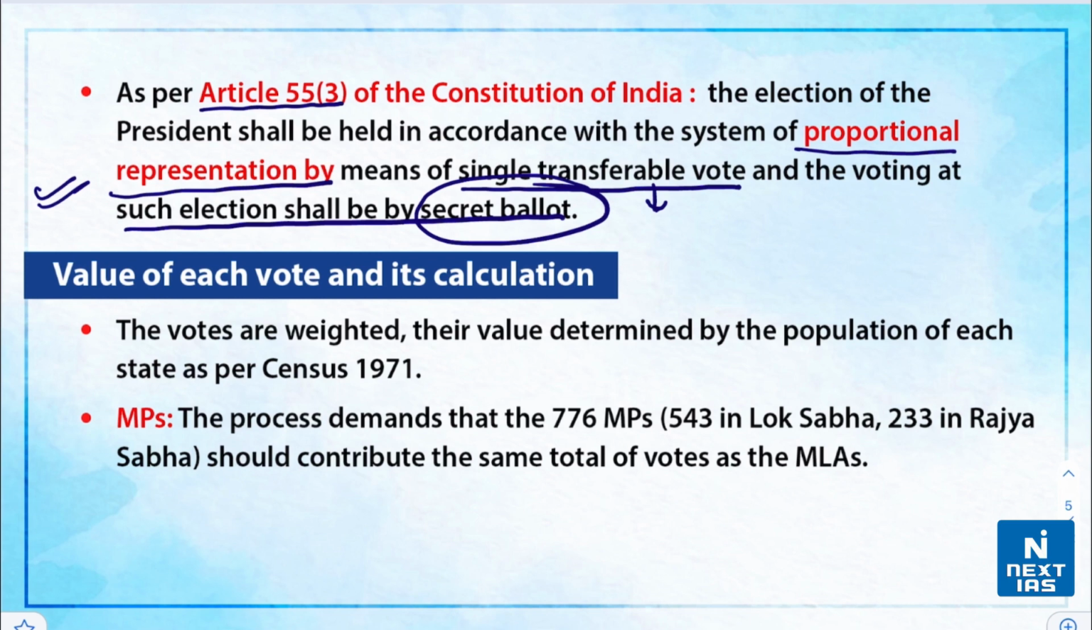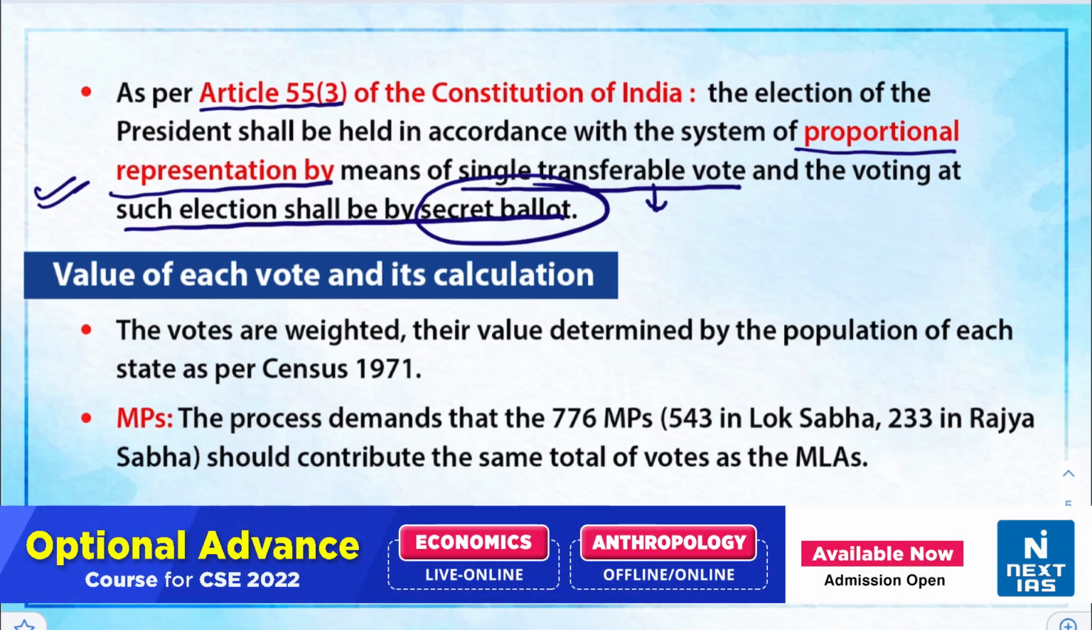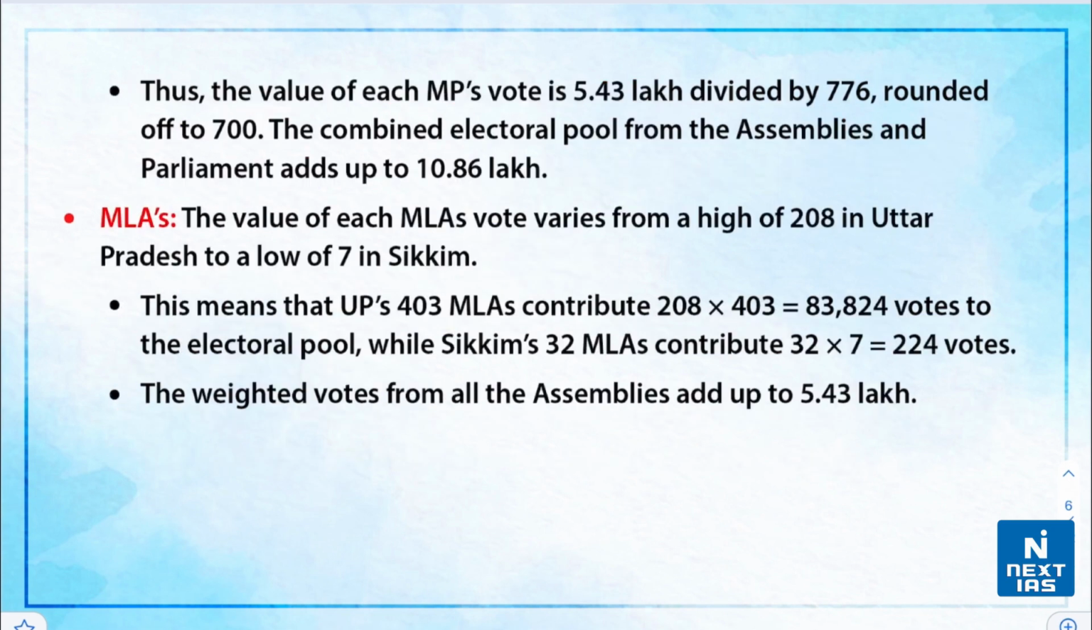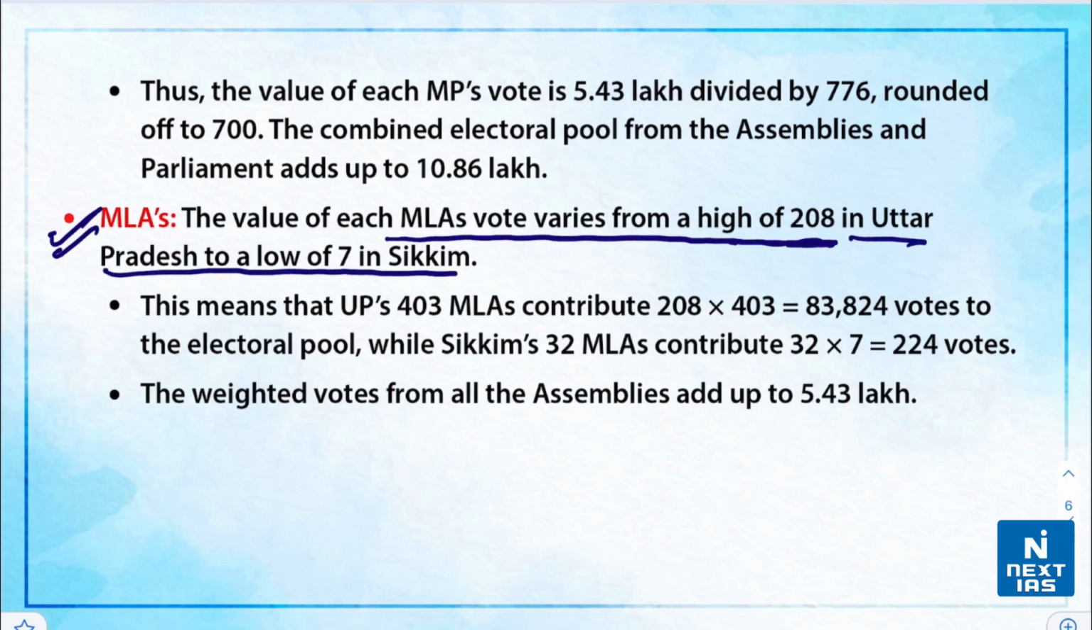Now, our Constitution has given a method to calculate the value of vote of MPs and MLAs. These votes are weighted and their value is determined by the population of each state, as per the 1971 census data. First of all, let us see how the value of vote of an MLA is calculated. The value of each MLA's vote varies from a high of 208, that is in UP, to a low of 7, that is in Sikkim.